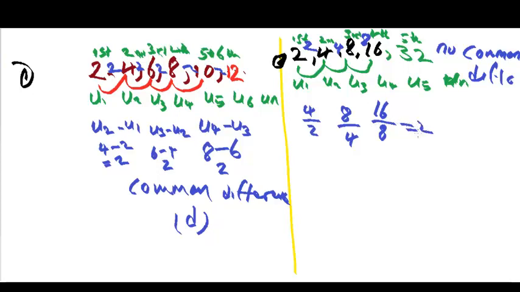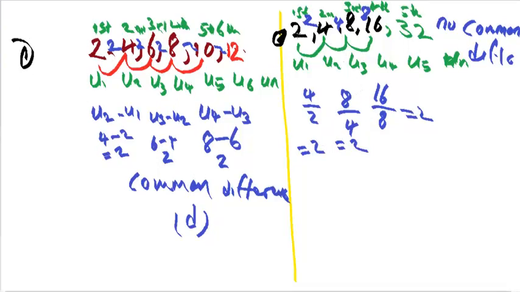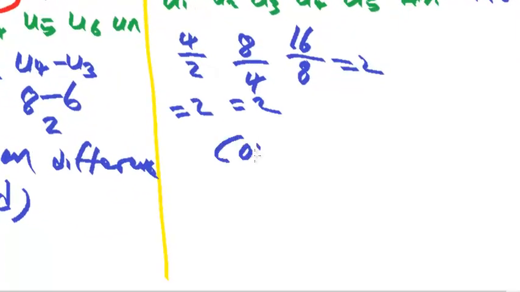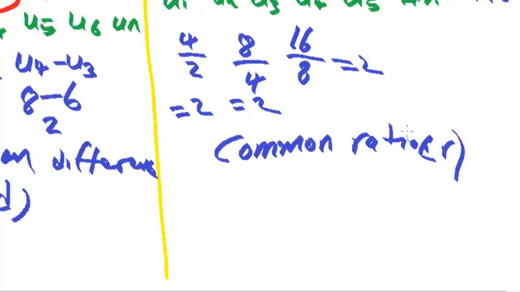So here we are getting 2, 2, 2. When we are dividing the terms in the second sequence, we are getting what we call common ratio. So common ratio, we are going to call that R.